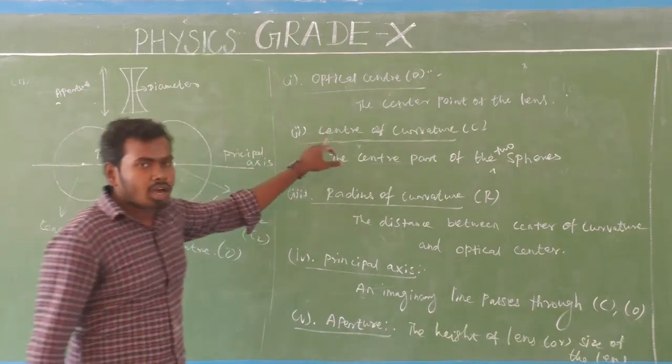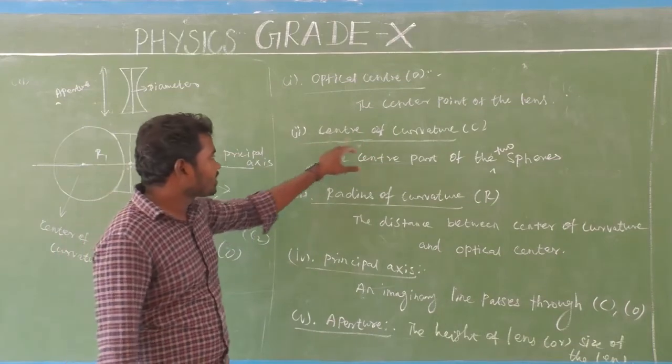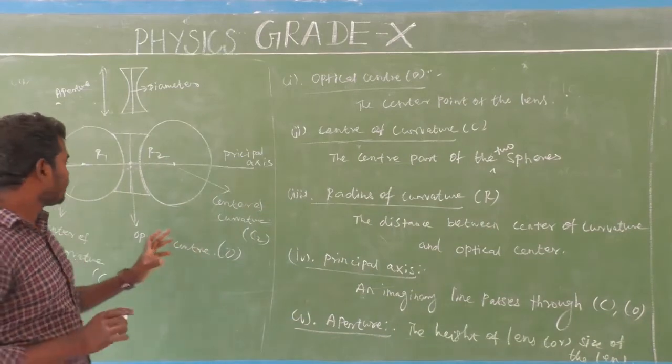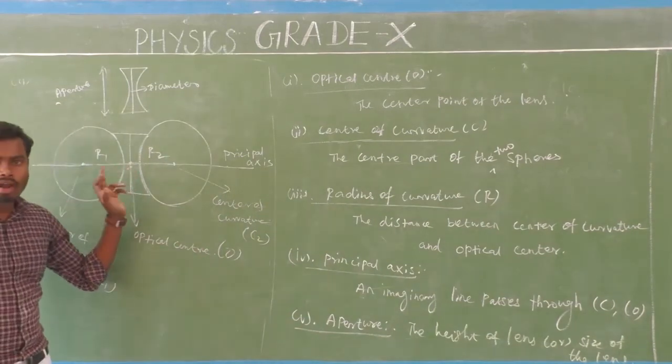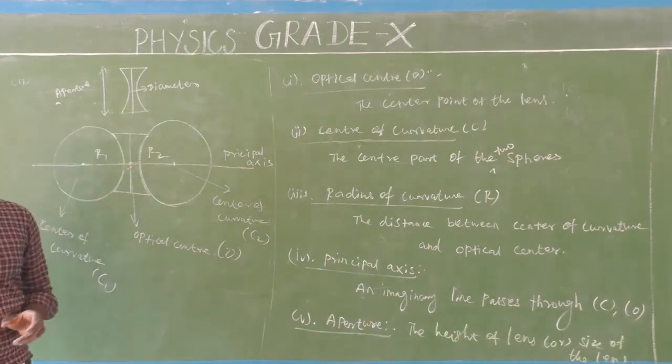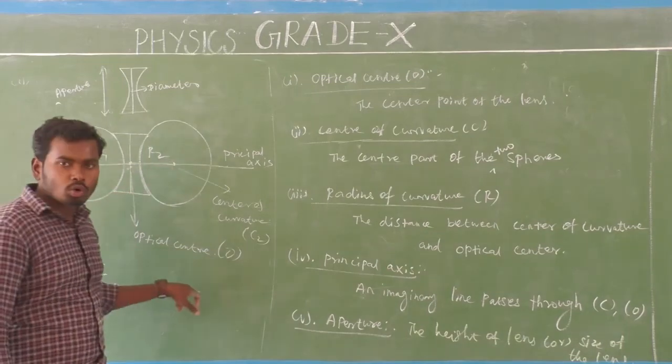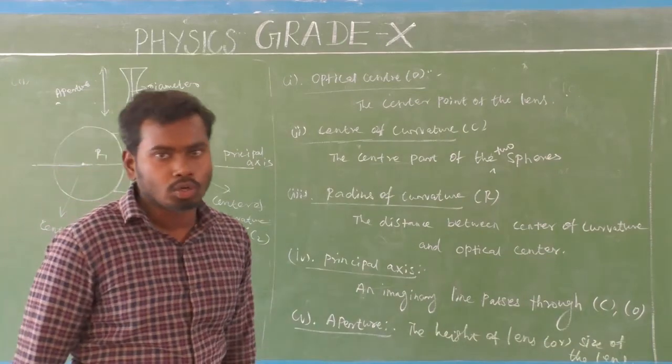So the second component of the concave lens is the center of curvature. The center of curvature is denoted by the capital letter C. Here the concave lens has two centers of curvature. The first is denoted by C1, and the second is denoted by C2.